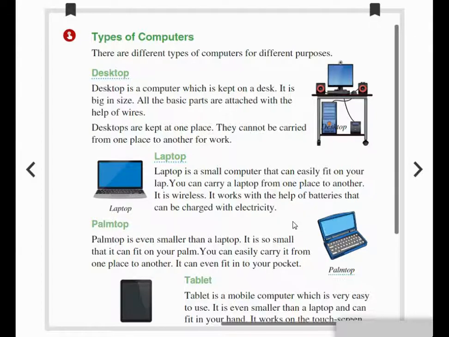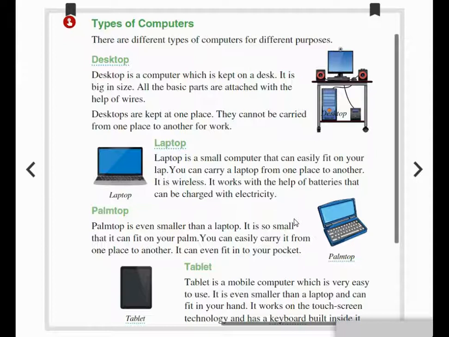Desktop is a computer which is kept on a desk. It is big in size. All the basic parts are attached with the help of wires. All the parts are attached properly, and desktops are kept at one place. They cannot be carried from one place to another for work. So it will be permanent in one place. If we keep it in a certain place, it should be constant in that place, and we cannot take the desktop anywhere.